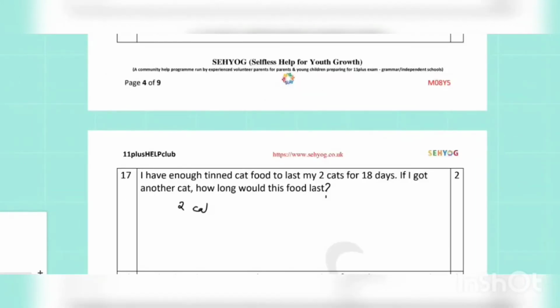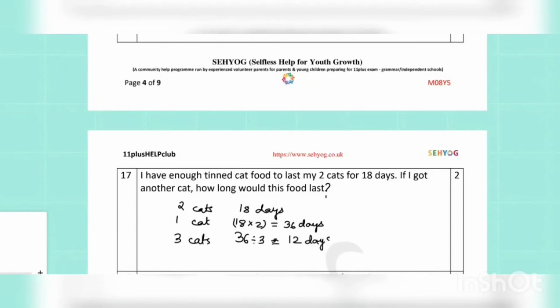In number 17, 2 cats can feed for 18 days on the cat food. So, 1 cat can feed for 2 times the number of days. So, that is 36 days. Now, if there are 3 cats, then the number of days will become shorter. So, 36 divided by 3, which is 12 days, which is our answer.